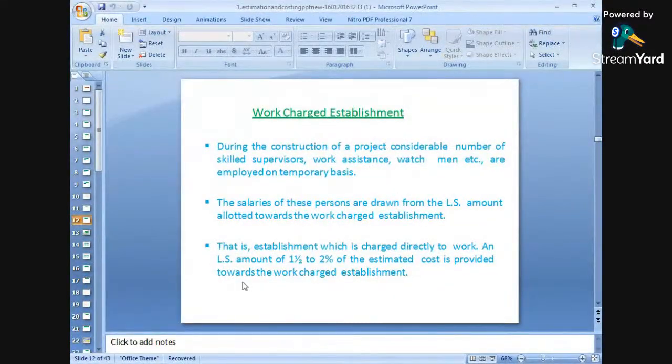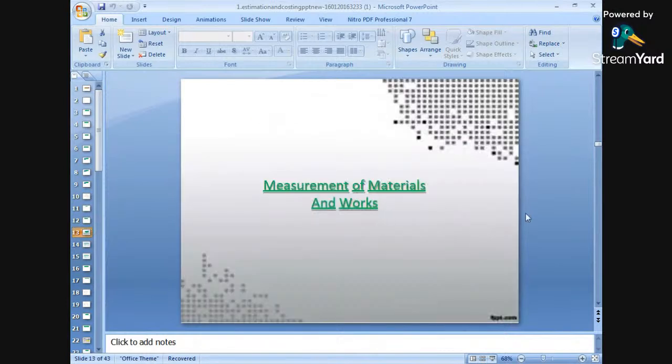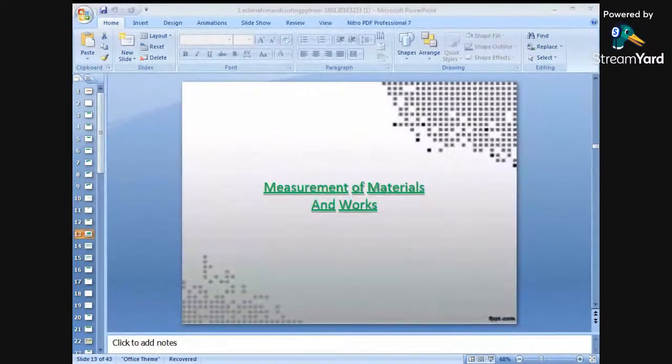Okay, due to some technical problem, the network was lost. So we will continue the same lectures which we have already started. We will try to complete the topic which has been started.